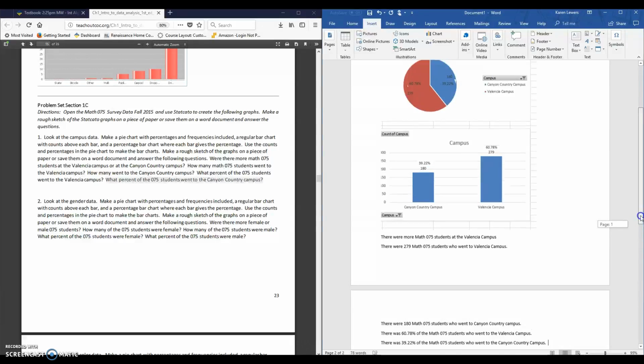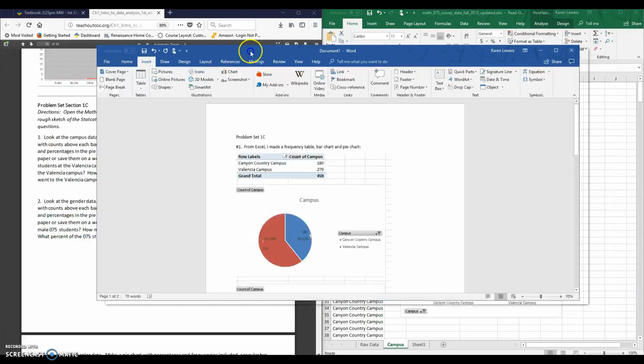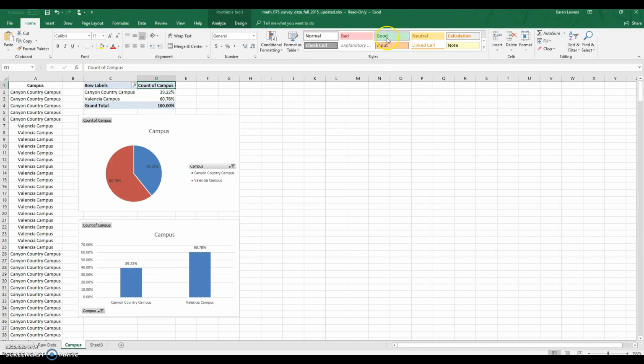Okay, before I go on, actually I'm not going to go on, I'm done, but I do want to show you one more thing while I'm here. I'll go back to that Excel document, and I want to show you that you can list two columns here, one for count and one for percent. It gets tricky to try to get them both to show up in the chart at the same time, which is why we had to do that little cut and paste or write it in with a pen, but you can list it in the frequency table easily with both percent and count, and I'll show you how to do that.